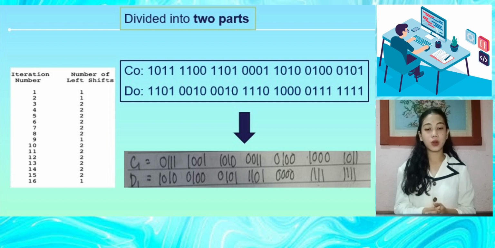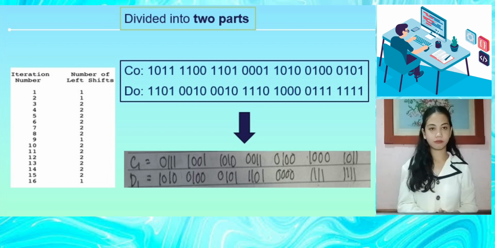Look up the number of positions to shift for the round in the shift table. Take the 28-bit half of the key, C or D, and split it into 2 parts: the first n bits, where n is the shift amount, and the remaining 28 minus n bits. Circularly shift the second part, the 28 minus n bits, to the left by n positions, wrapping bits around from the left end to the right end.